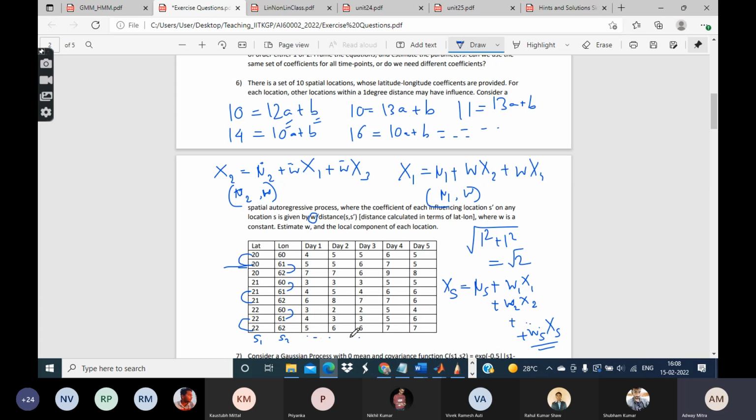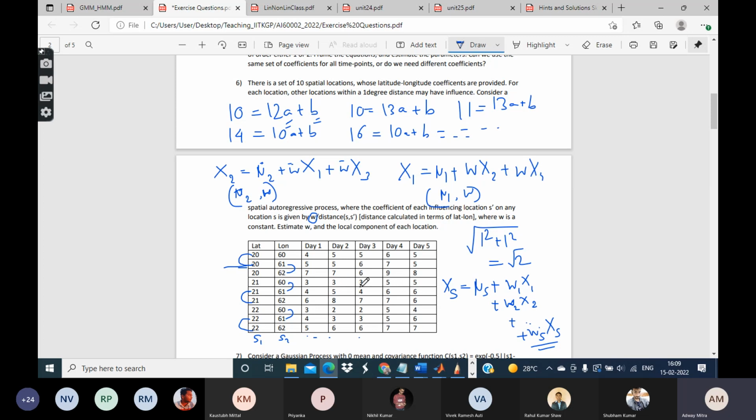And then we have the observations also. Since it follows a Gaussian process, all these observations together will follow a jointly Gaussian distribution whose covariance you can write in this way, in terms of S1 and S2.